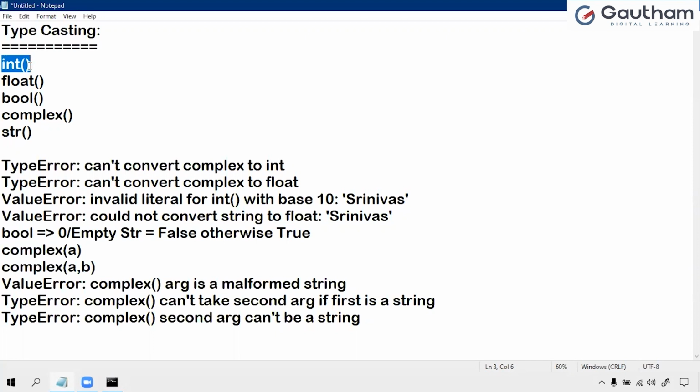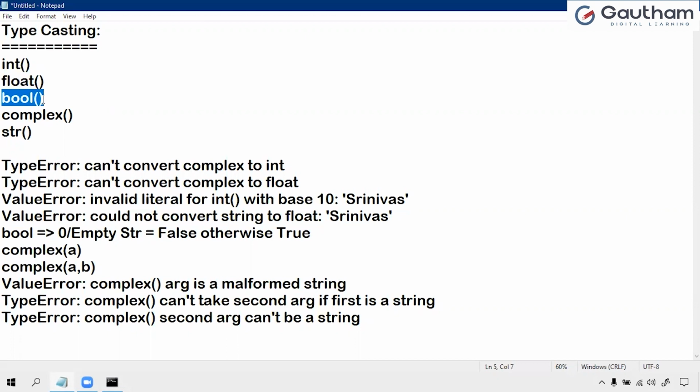Complex is not possible to convert into integer. String is possible with valid values. Similarly, integer and boolean are possible to convert into float. Complex is not possible to convert into float. String is possible but with valid values.